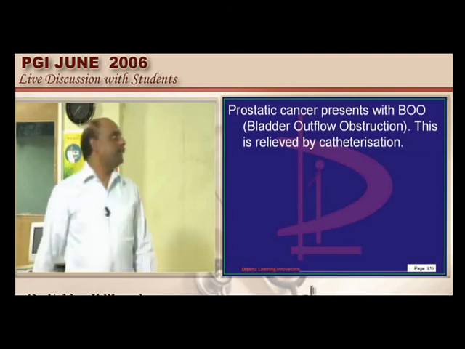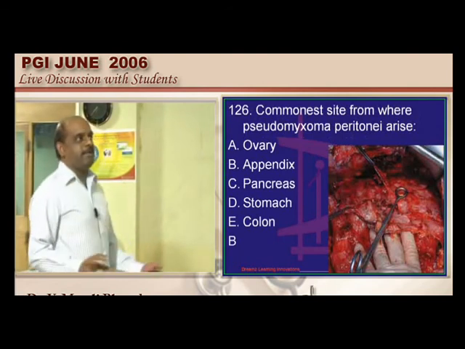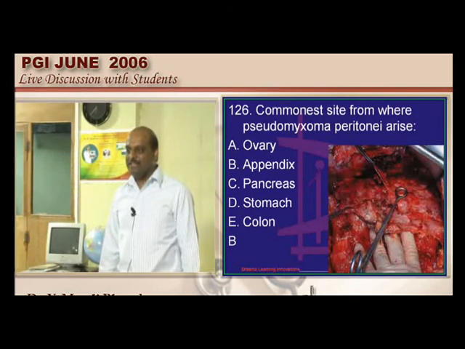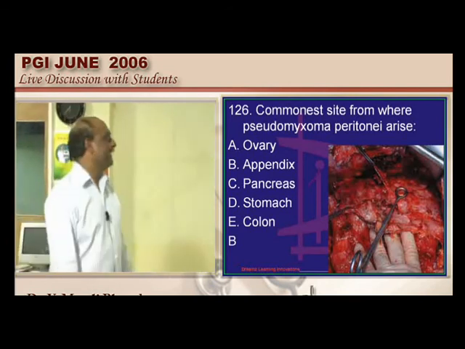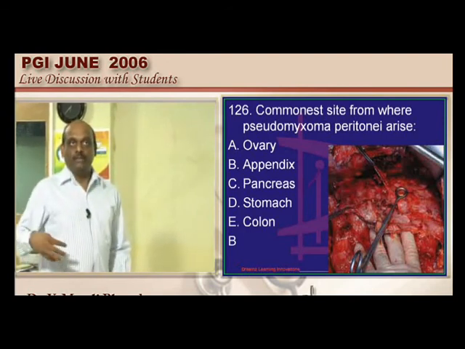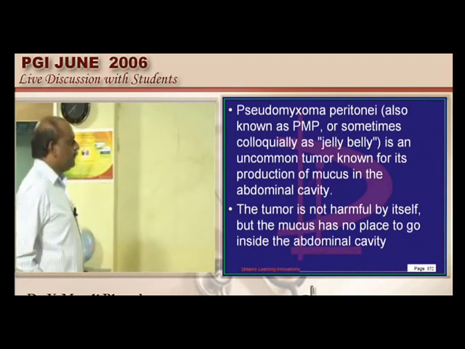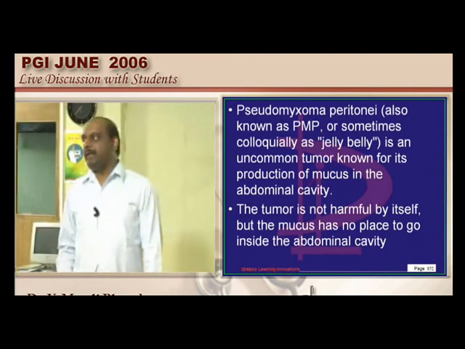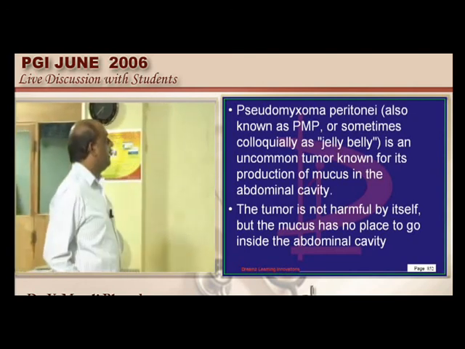So that is called clinical medicine, right? Now pseudomyxoma peritonei, what is the most common cause? Ovary or appendix? How many say ovary? Nobody says, very good. So it is the adenocarcinoma typically involving the appendix, the mucinous tumor of it is the one responsible. I will give you a case presentation of pseudomyxoma peritonei.